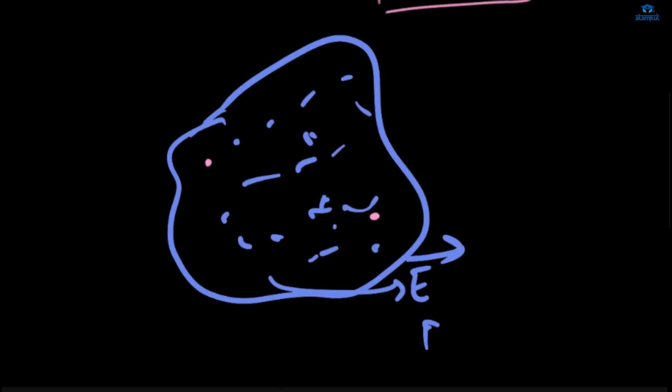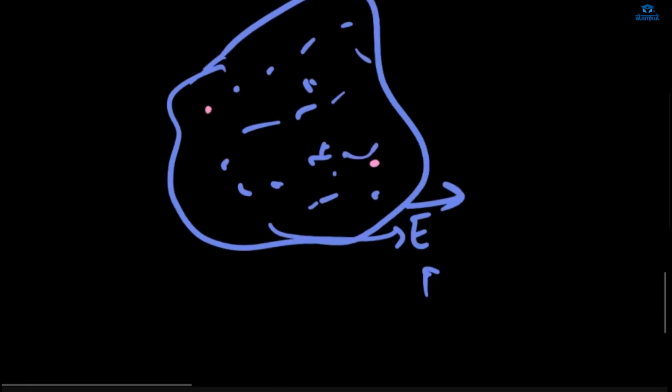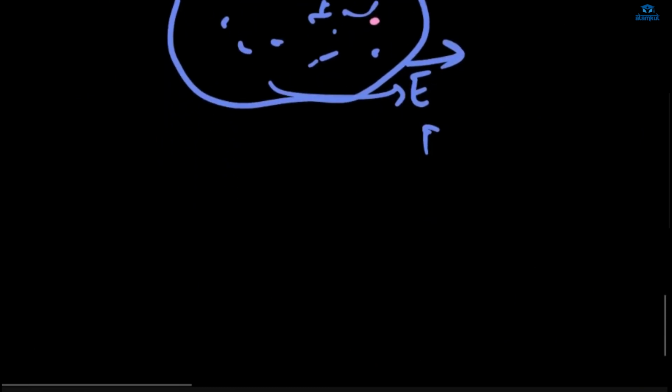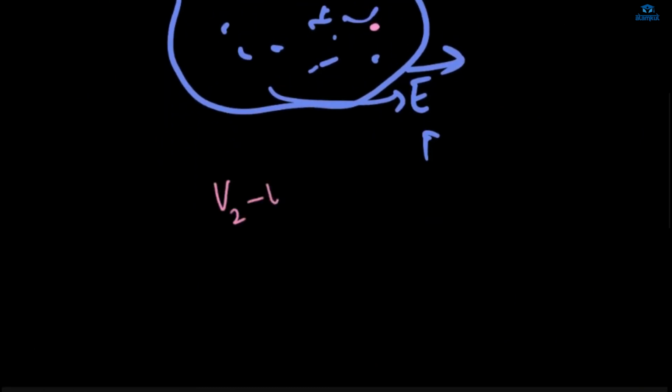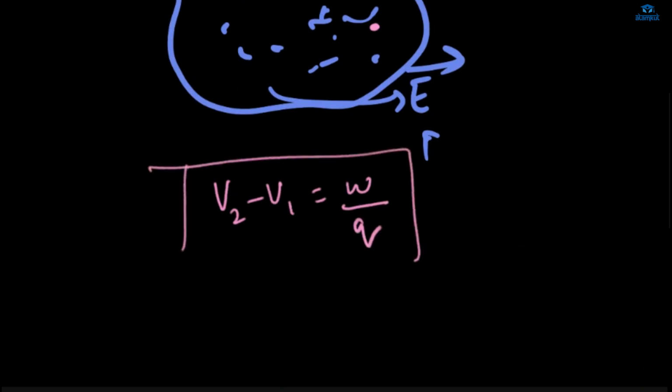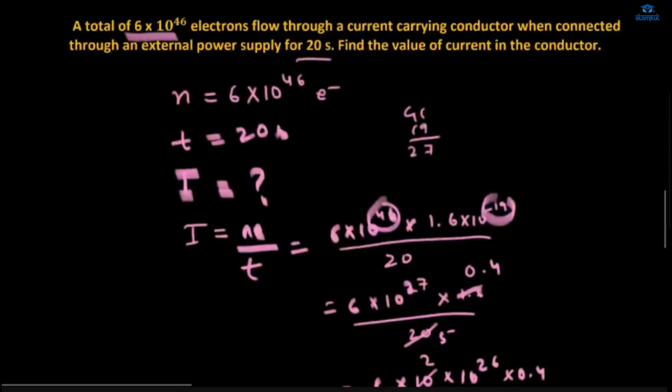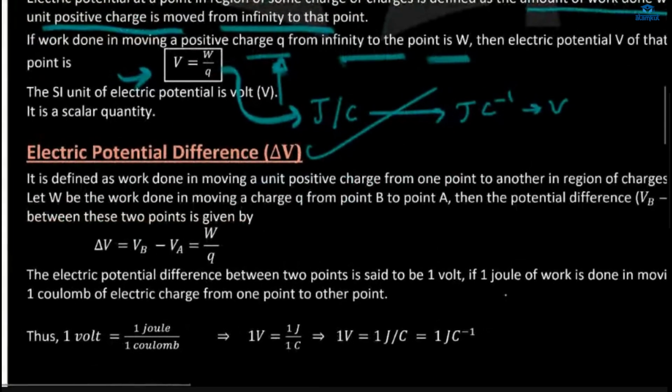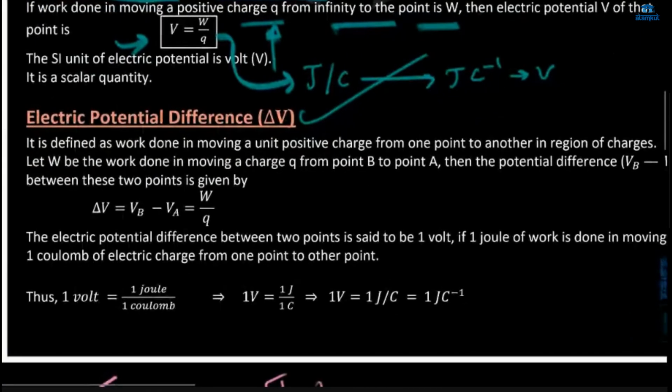in moving a charge from one point to another point in an electric field? That is called potential difference, considered as V2 minus V1 is equal to W by Q. You can denote Q by smaller q. Or you say VB minus VA, from point A to point B, or V2 minus V1.